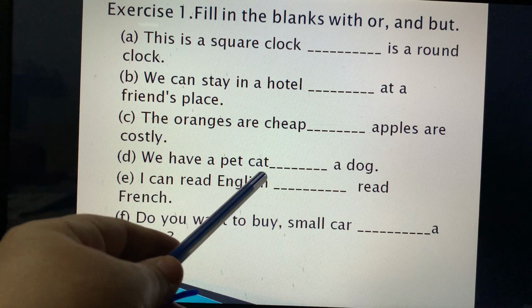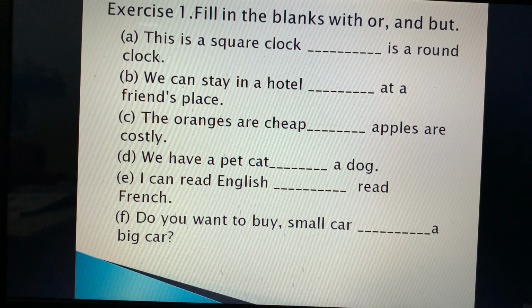We have a pet cat and a dog. हमारे पास pet cat भी है और dog भी है.